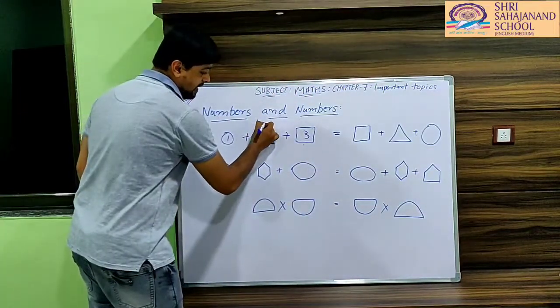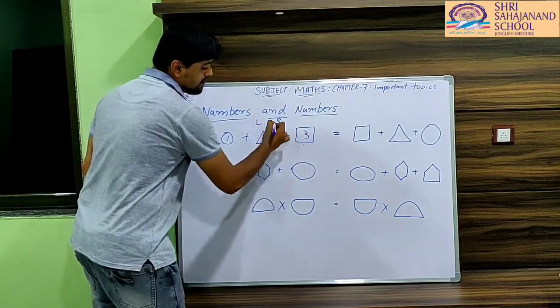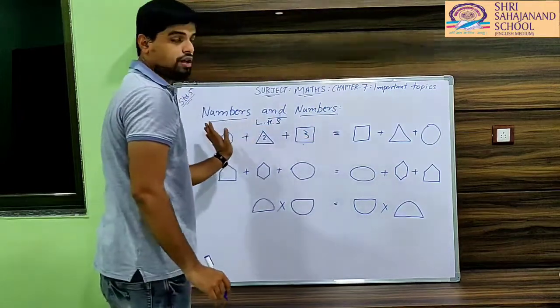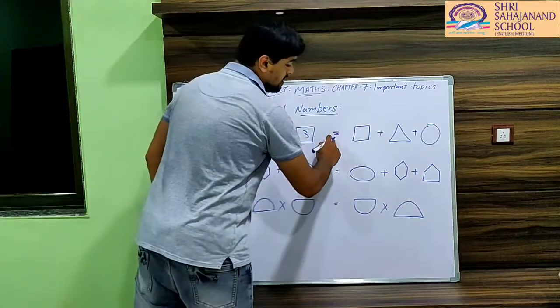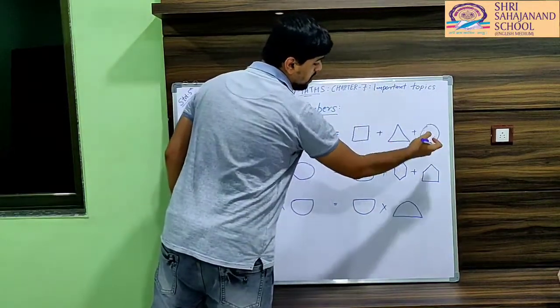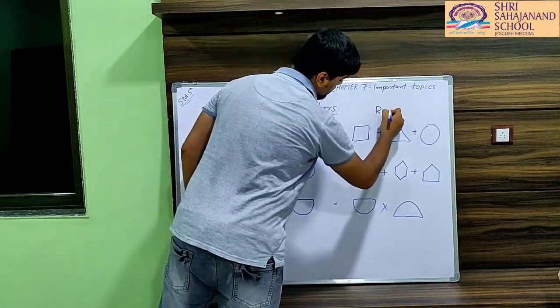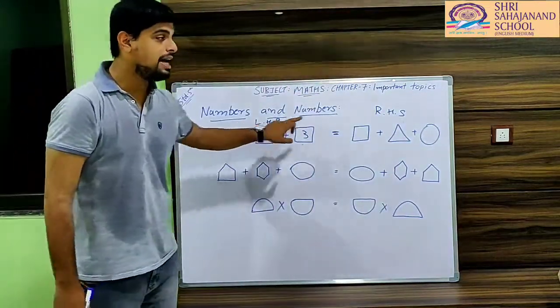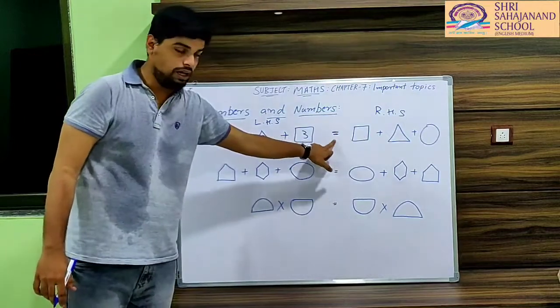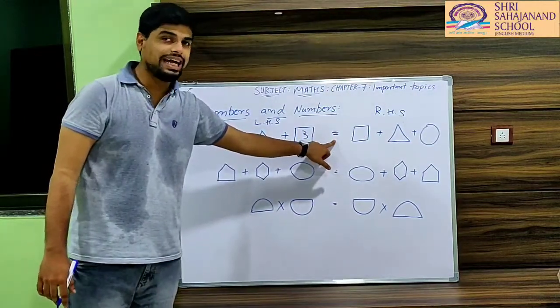The side which is on the left of equal to sign is known as left hand side, and the side which is on a right side of equal to sign is known as right hand side. Left hand side, right hand side are equal. So we have to make it equal.